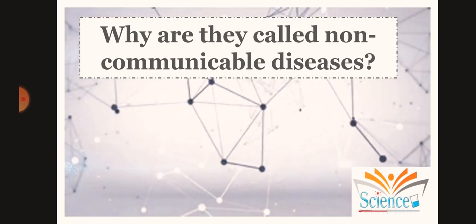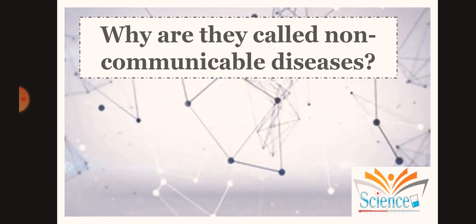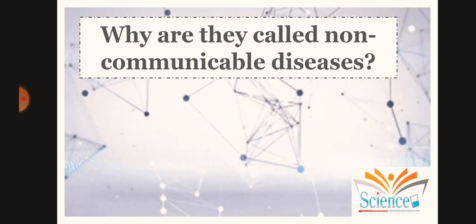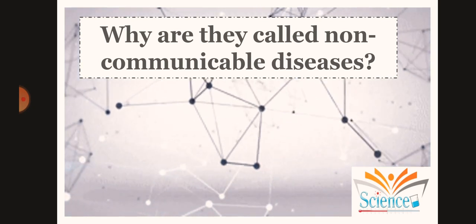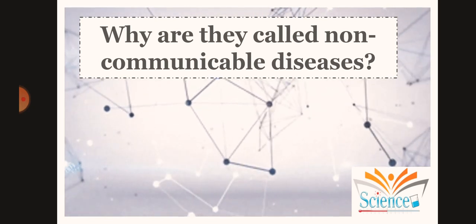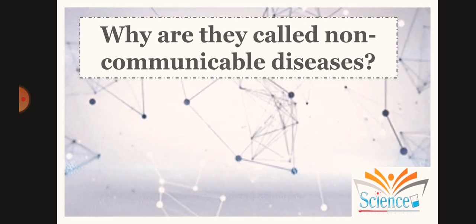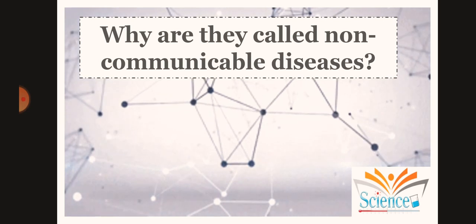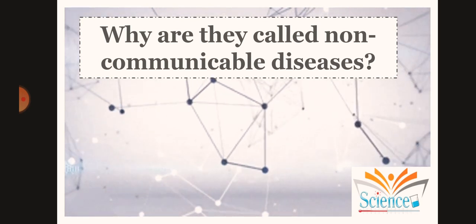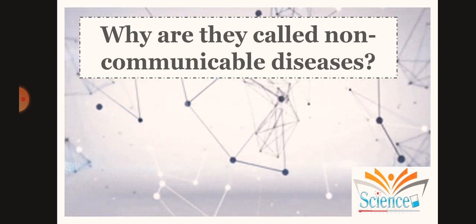An example can be diabetes, as I discussed. It gets passed from one generation to another through the genes, but it cannot spread to random people. For example, if the great grandfather was diabetic, the grandfather was diabetic, and the father is diabetic, then there are high chances that the child would also suffer from diabetes. But if the question is whether the child's friend will also get affected because of this, the answer is no. He will not get affected, because it is a non-communicable disease.